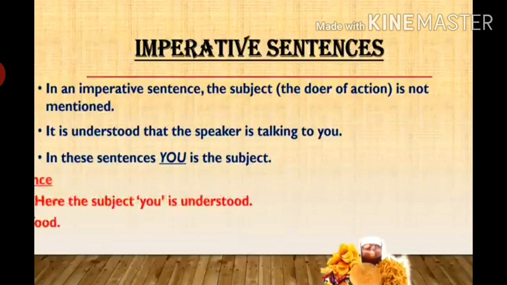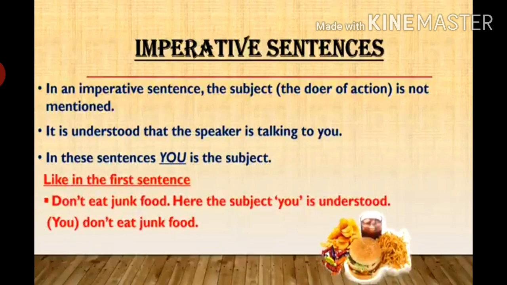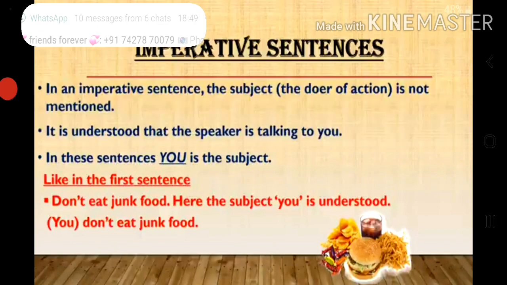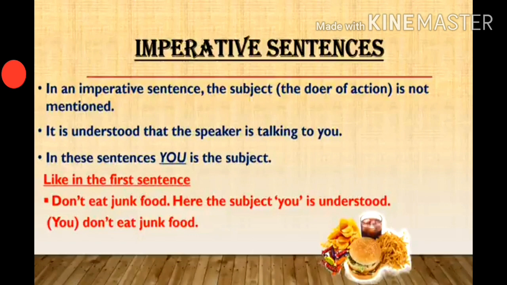For example, let's take the first sentence. Do not eat junk food. In this sentence, I'm trying to talk to you people and tell you people that you should not be eating junk food. So, the subject, that is, the doer of action in this sentence is you, because I'm asking you not to eat junk food.